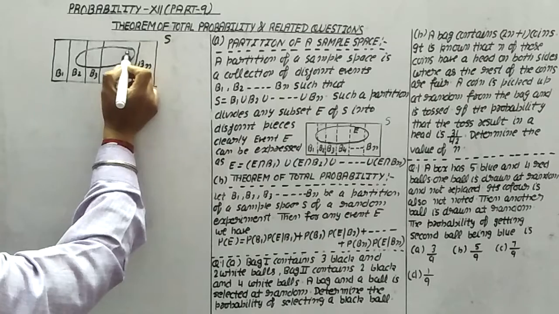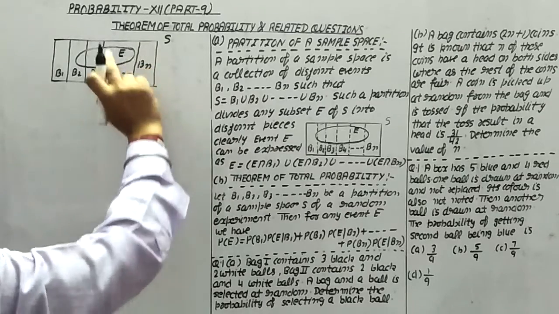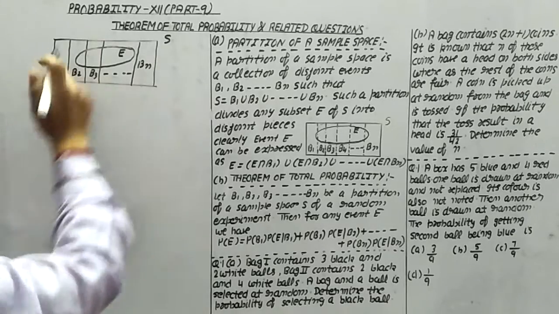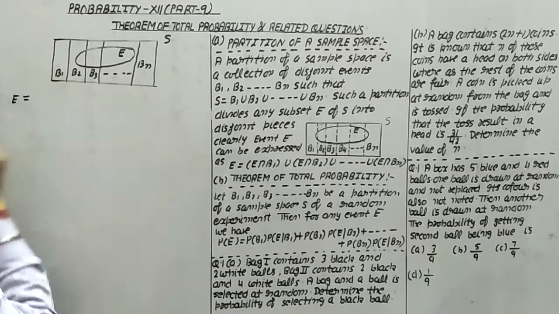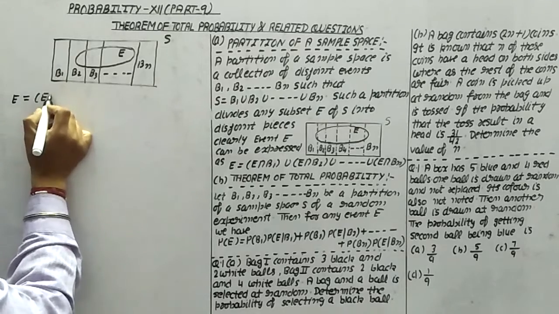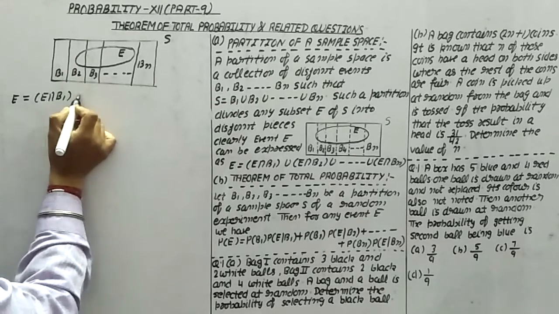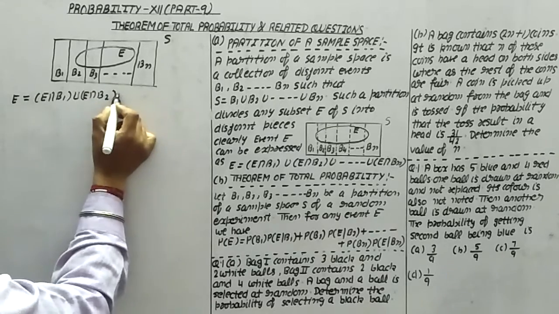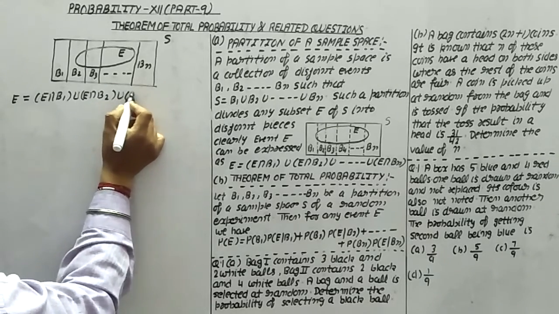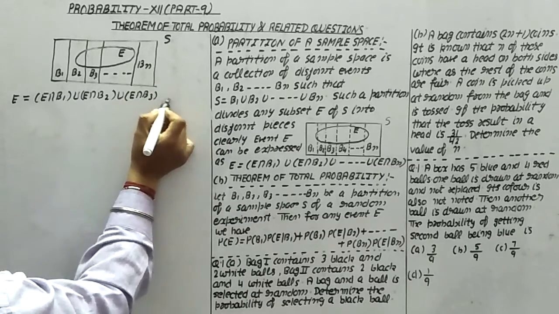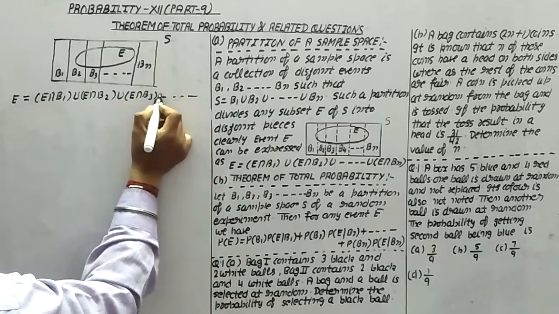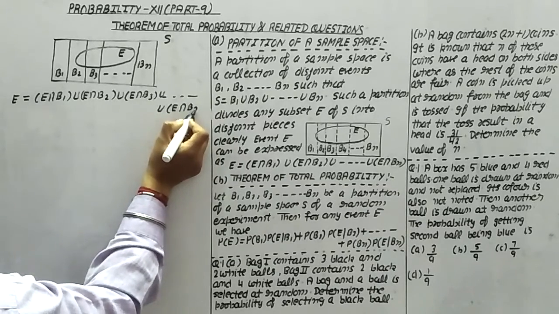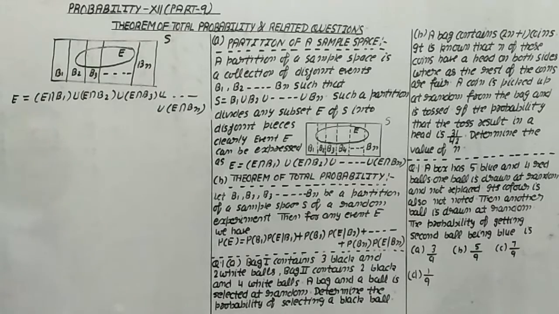This is any subset E of this sample space. The value of this E is given by E intersection B1 union E intersection B2 union E intersection B3 and so on, union E intersection Bn.